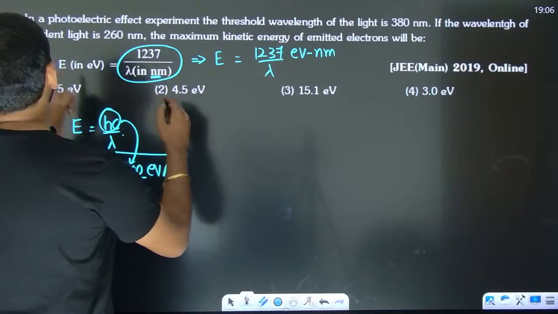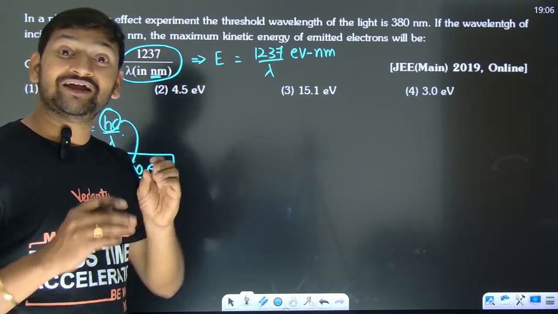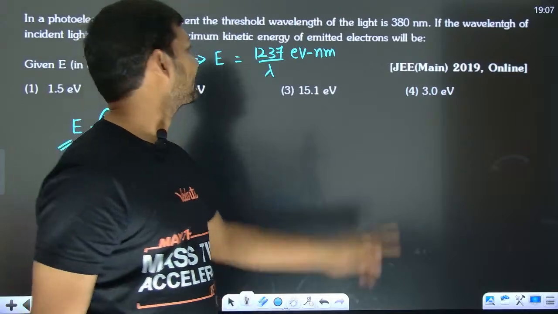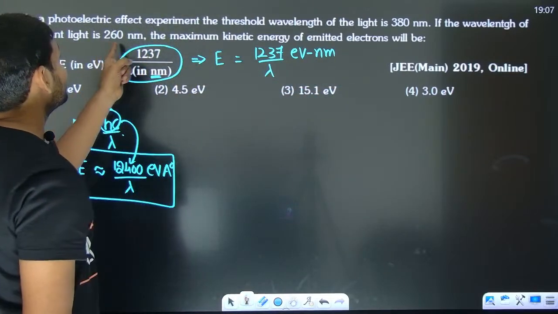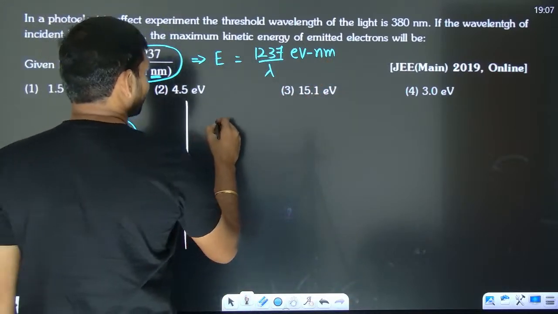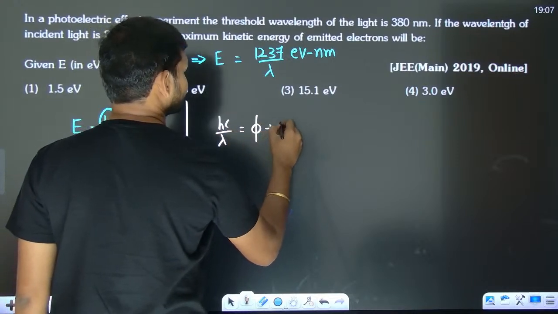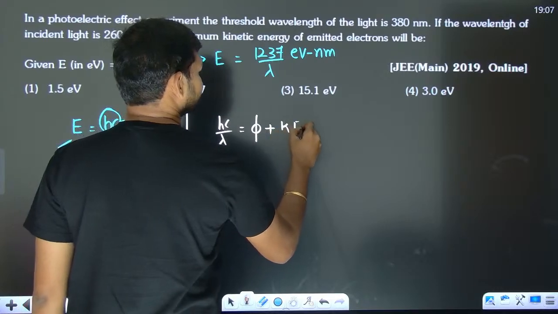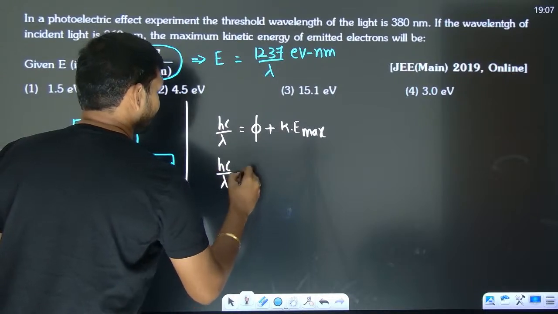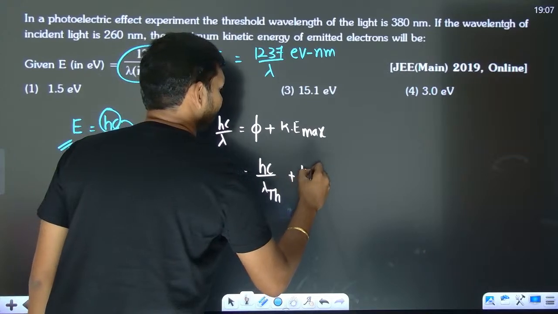Okay? In a photoelectric effect experiment, threshold wavelength is given. Why did they give threshold wavelength? Because they won't give information about work function. That's why they gave it. If the wavelength of incident light is 260 nanometer, find the maximum KE. What did Einstein say? hc by lambda, the energy of the photon, is work function plus the KE max. And the work function can also be written as hc by threshold wavelength, plus the KE max.